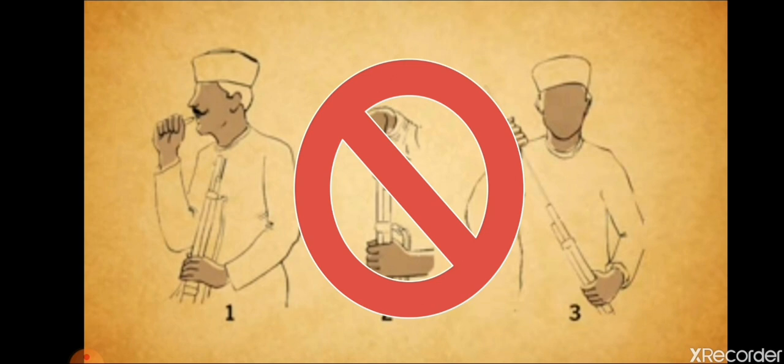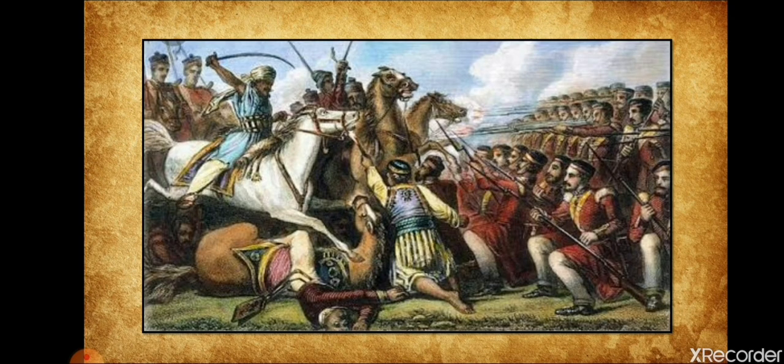If someone asks you what was the immediate cause, our answer will be the introduction of the Enfield rifles and the cartridges greased with the fat of cows and pigs, which was against the religious sentiments of the Hindus as well as the Muslims. Now we are going to see the outbreak of the revolt of 1857.